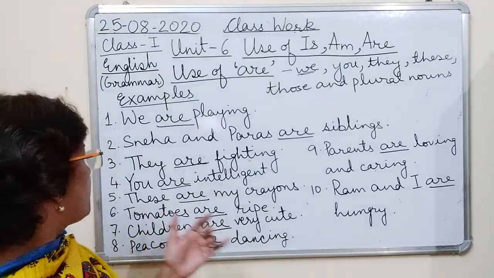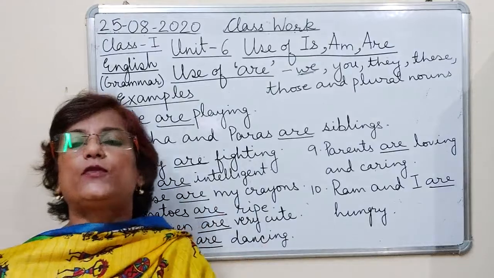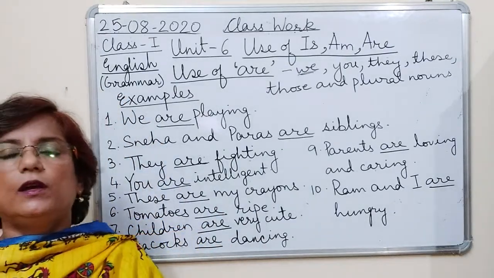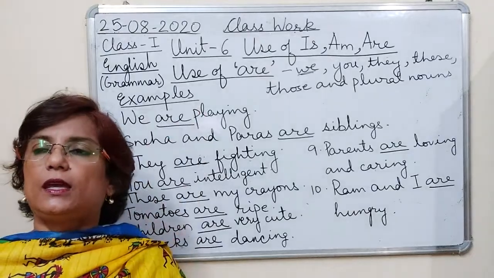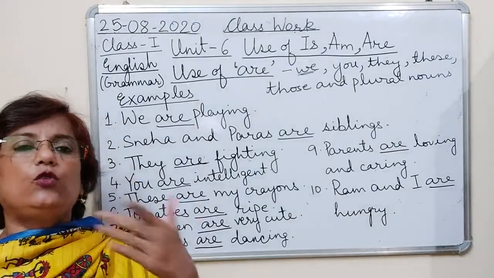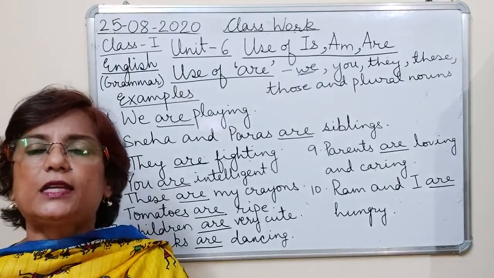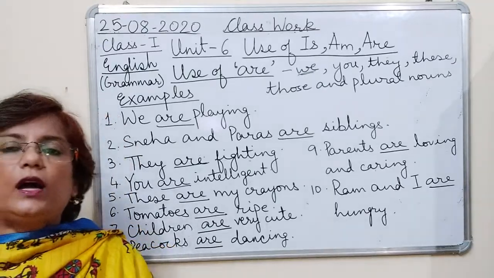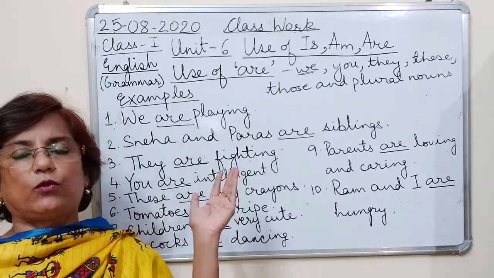They are fighting. You are intelligent. You means when I am talking to someone. With is हम क्या यूज करते हैं? He. ठीक है. And you means when I am talking directly to someone. जब मैं directly किसी से बात कर रही हूँ कि you are intelligent. He का मतलब होता है कि मैं किसी और के बारे में बात कर रही हूँ. Third person.